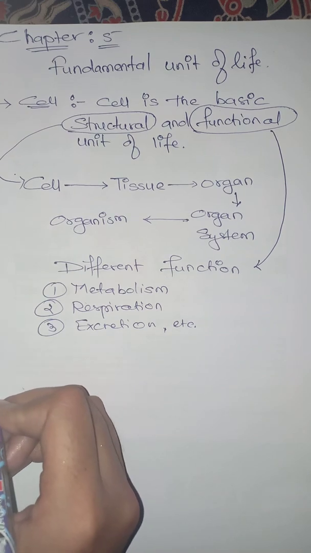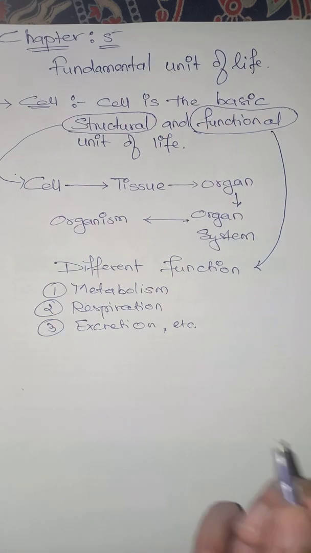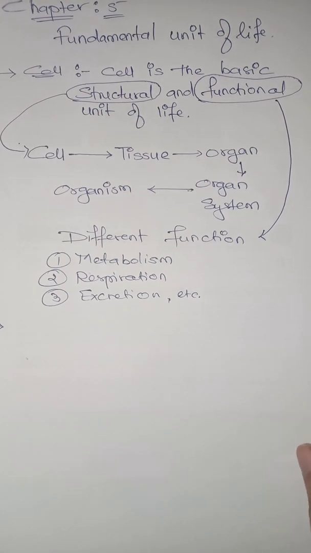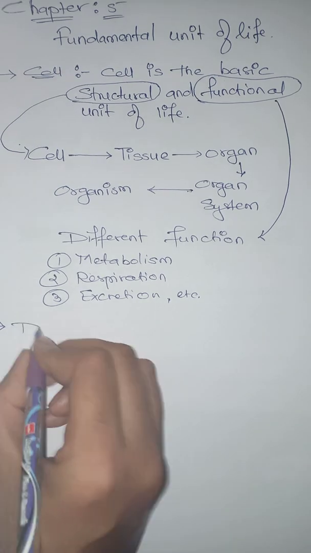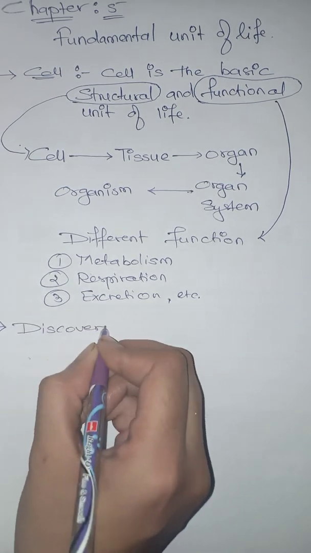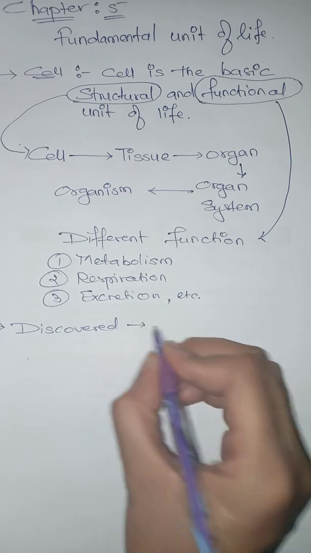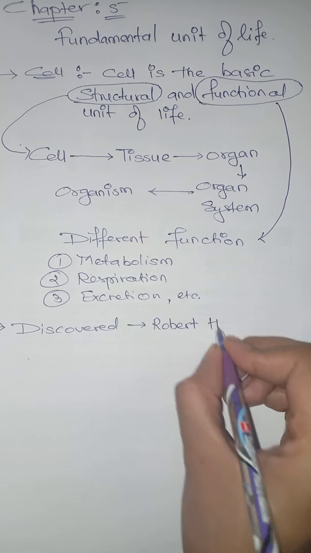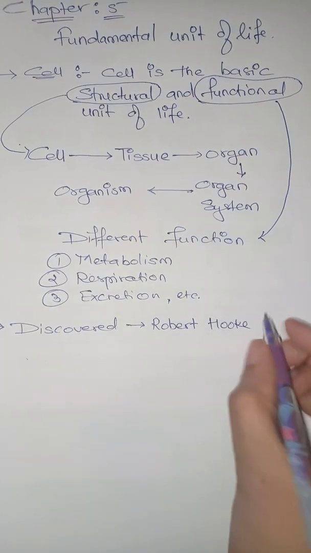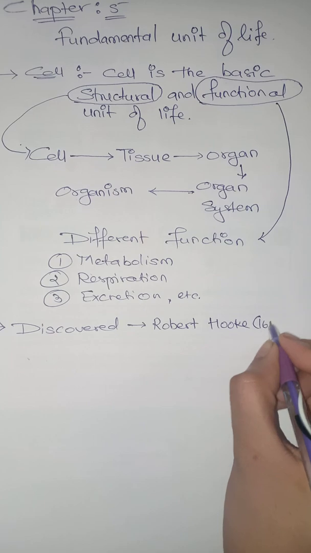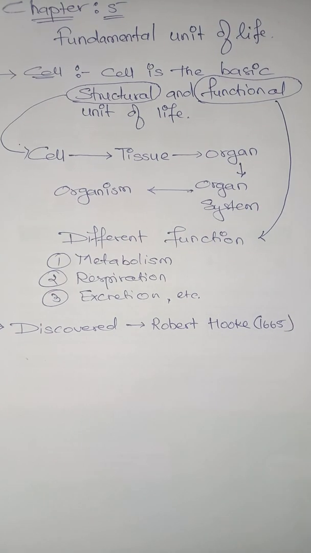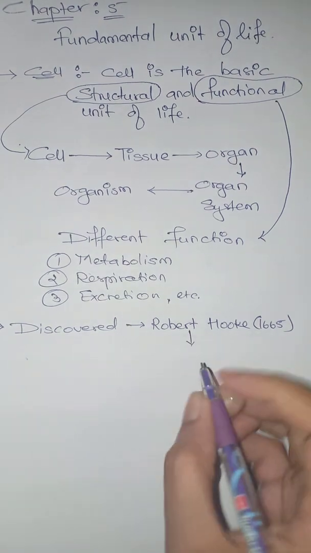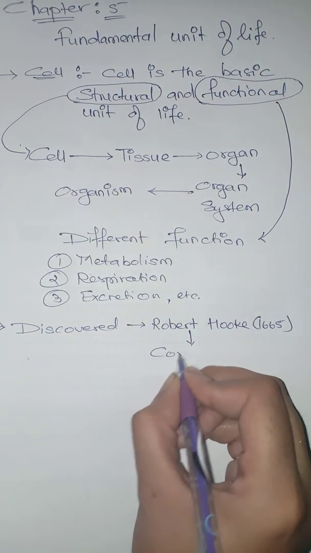Now when we go to the history of the cell, the first cell was discovered by Robert Hooke in 1665. It is an important year you have to keep in mind. Robert Hooke observed a cork cell.